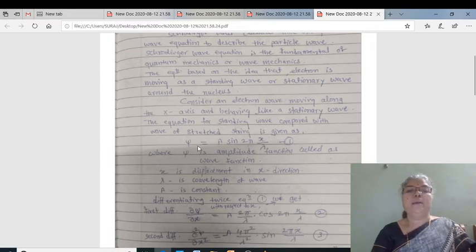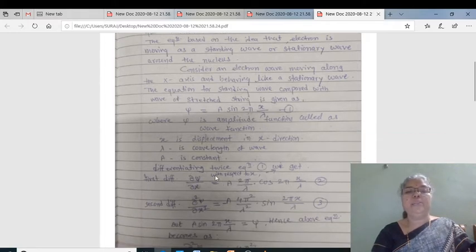This is the equation of a stationary wave. Here psi is the amplitude function, also called the wave function, x is the displacement in x direction, lambda is the wavelength of the wave, and a is a constant.